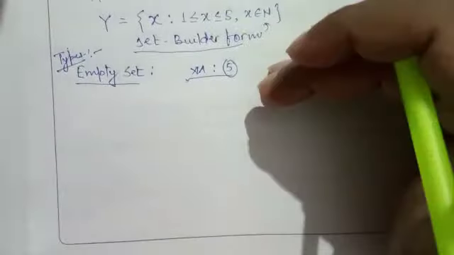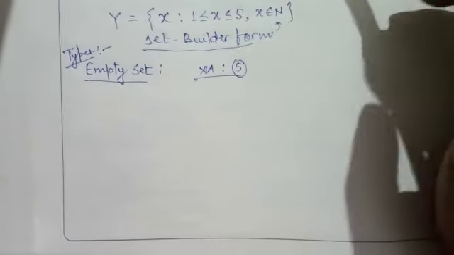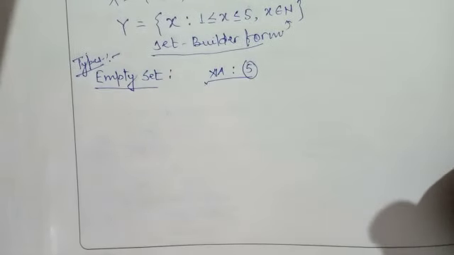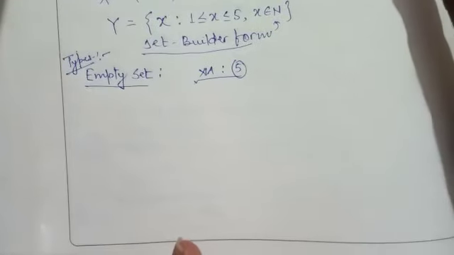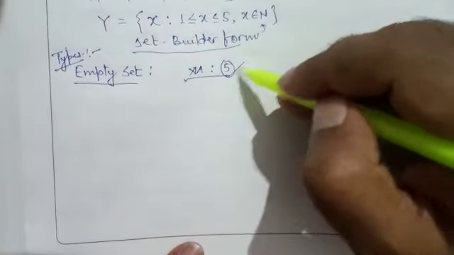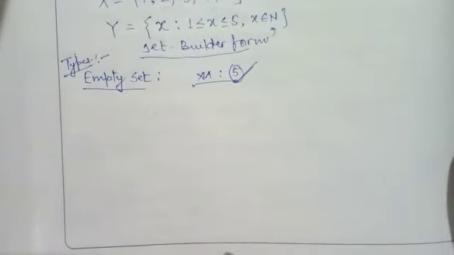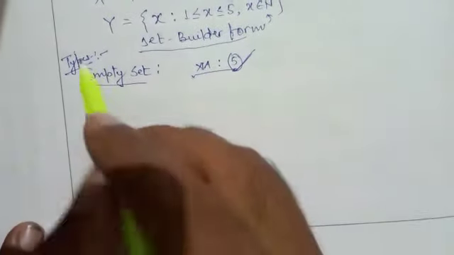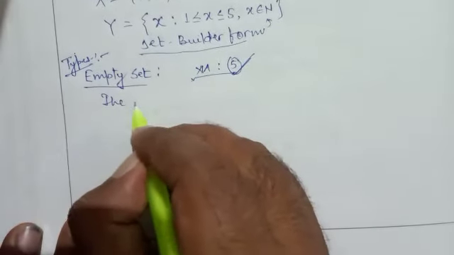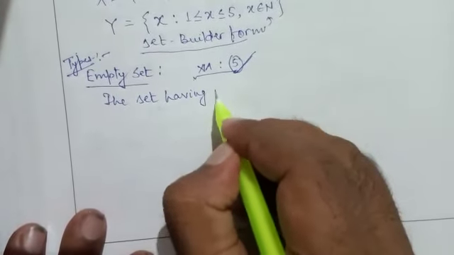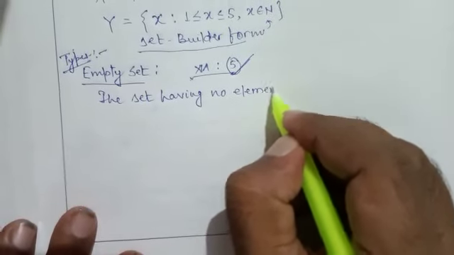But in the evening time, when it is off time, room number 5 is empty. We also say that room number 5 is allotted to 11A, but has no student. So that set remains there. So there is a set at that time having no element. Similarly, this set having no element is called empty set.